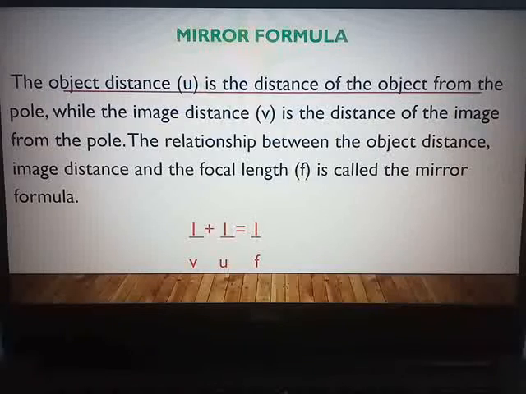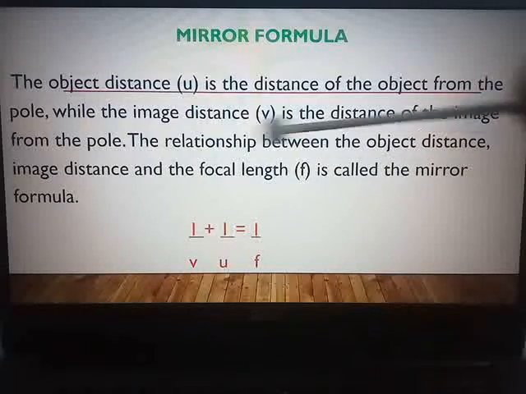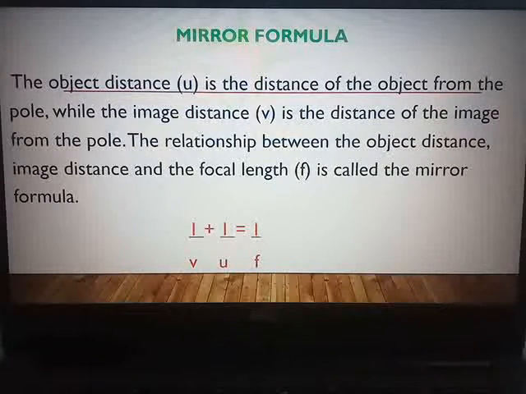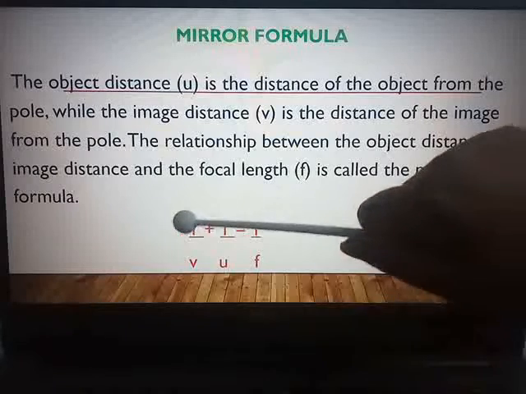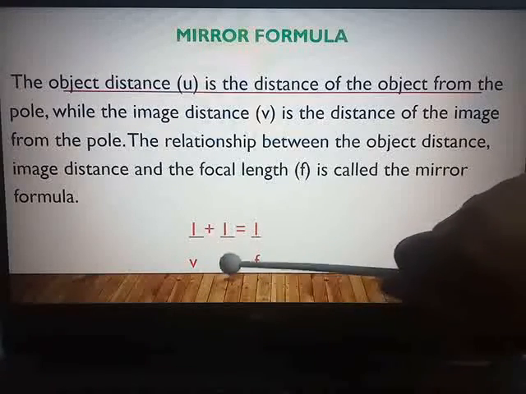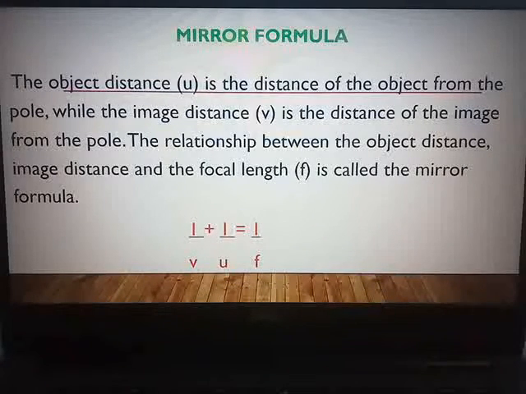All of you know what focal length is. It is denoted by small f. The relationship between these three is called the mirror formula. And what is that relationship? 1/v + 1/u = 1/f.